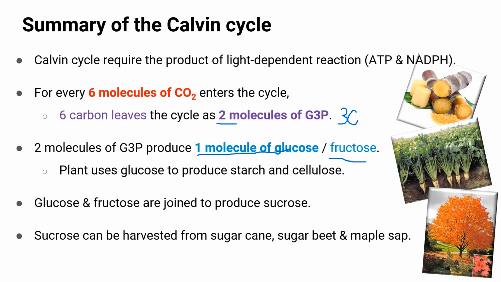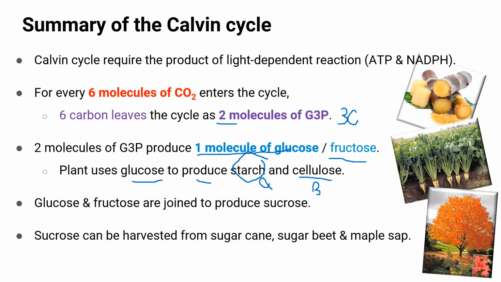Plants also use the glucose produced to produce starch and also cellulose. Starch, as you know, is a storage carbohydrate for plants, and cellulose is a component of the plant cell wall. In starch the monomers are alpha glucose, and in cellulose the monomers are beta glucose.